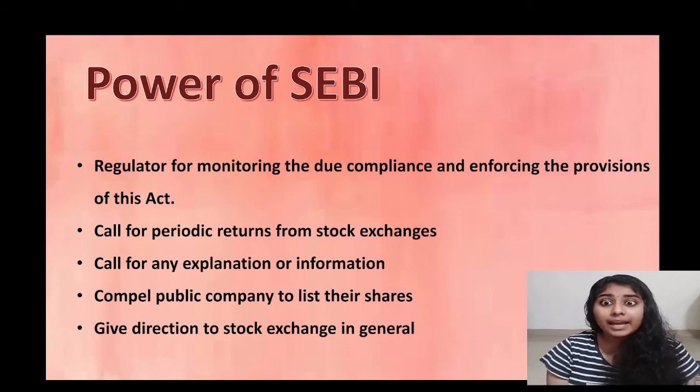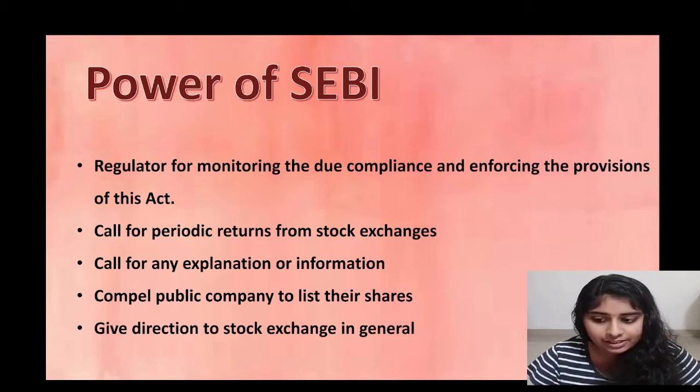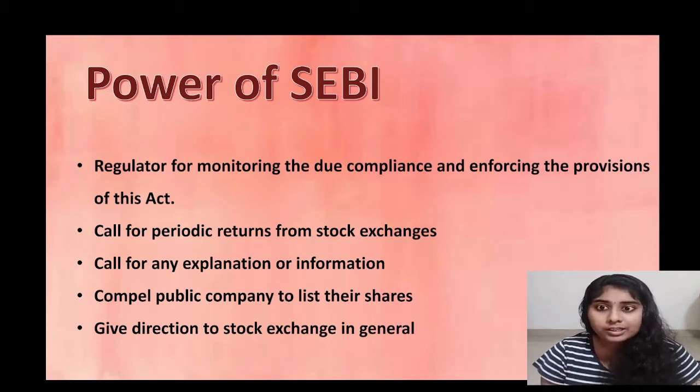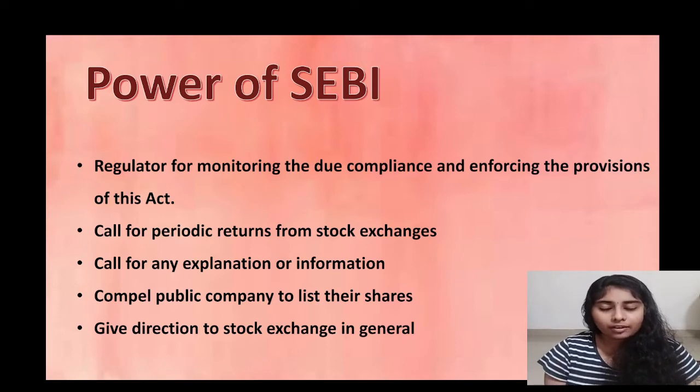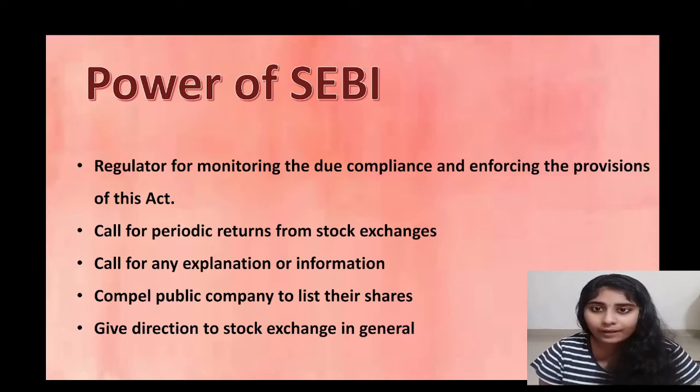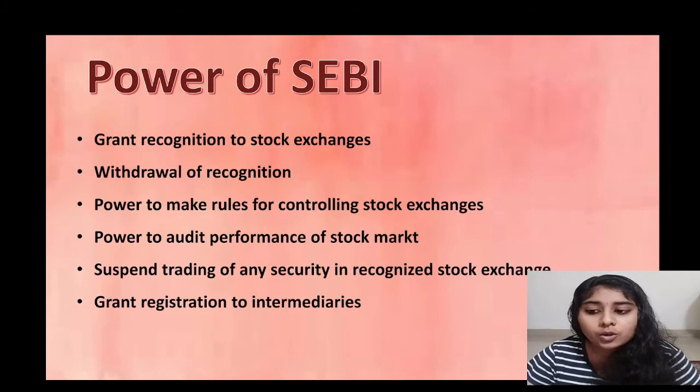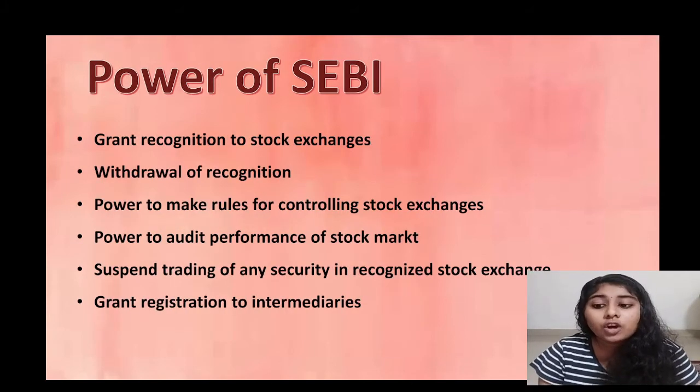That is, SEBI has the power to compel the public companies to list their shares in the stock exchanges. And SEBI can also give directions to stock exchanges in general, and also give specific instructions when needed. Okay. So other functions of SEBI is to grant recognition to a stock exchange.